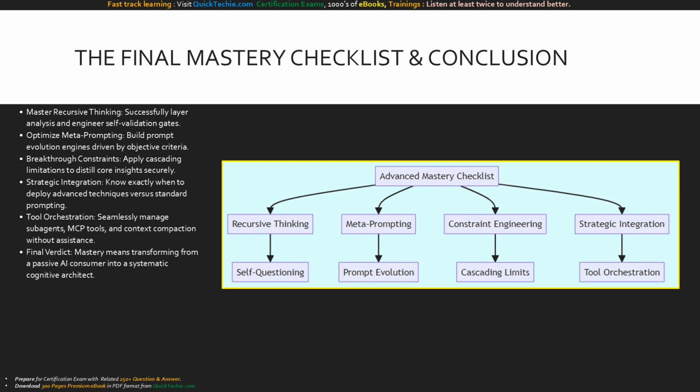To conclude, let's review your final advanced mastery checklist. You must prove you can master recursive thinking by layering analysis with strict validation gates. You must optimize metaprompting by building self-evolving prompts based on objective math. You must break through constraints to force lateral, out-of-the-box solutions. And most importantly, you must demonstrate strategic integration, knowing exactly which technique to use, orchestrating your subagents and MCP tools seamlessly while managing your context window. Passing this checklist means you have evolved from a passive AI consumer into a highly systematic cognitive architect.